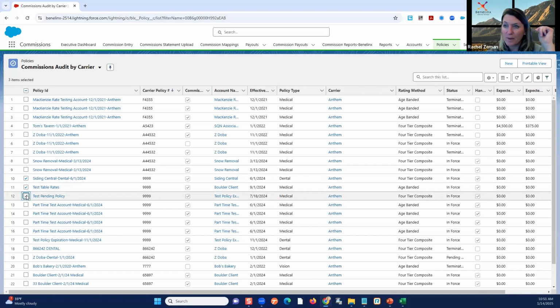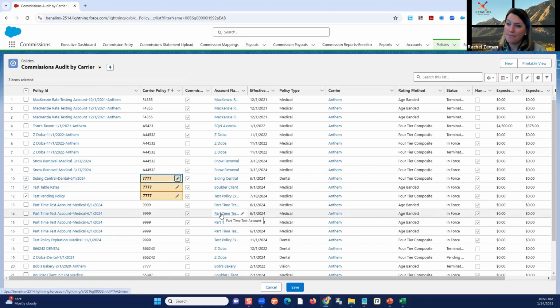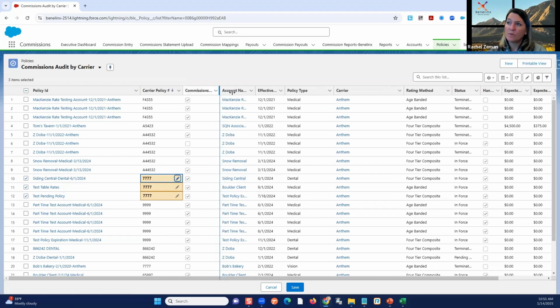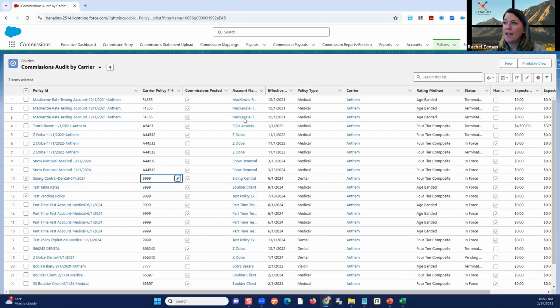I can select them. We talk about this all the time, inline editing, and maybe this was wrong and it's supposed to be, I can update records all at once. Okay, save. I also, as you can see here, I built this list view correctly. So guess what? That commission posted box, here it is. What if I have these policies that are renewing and I only want the first one? Oops, let me undo those. And maybe I only want the first one where commissions are going to get posted to. I've got 3 policies that are all medical Anthem. I only want one of those to where we're going to post commissions to. I can uncheck those boxes.